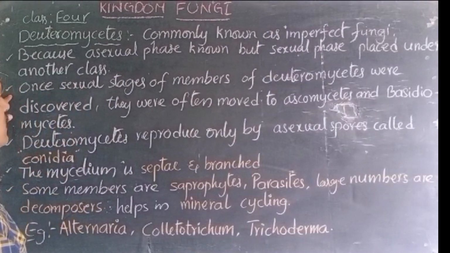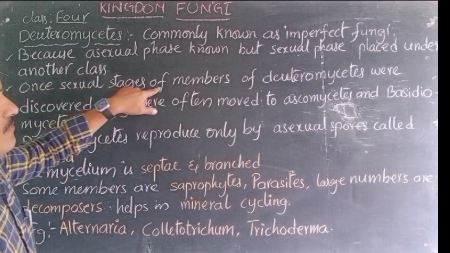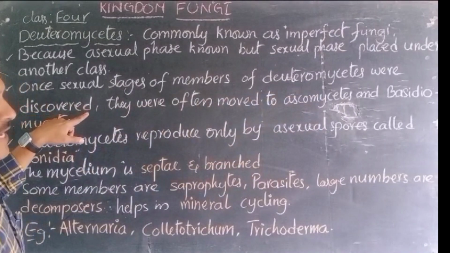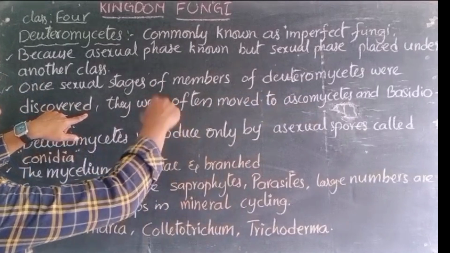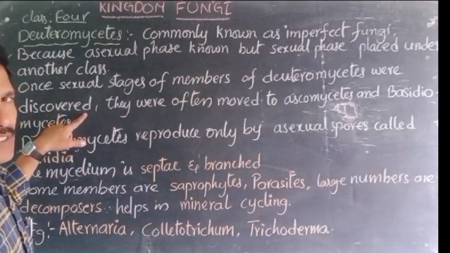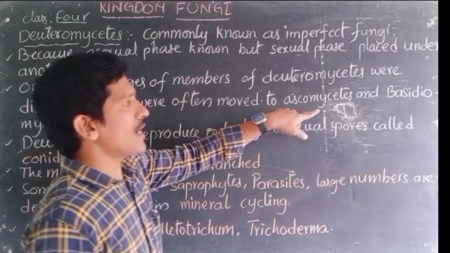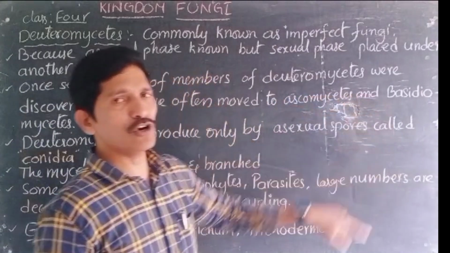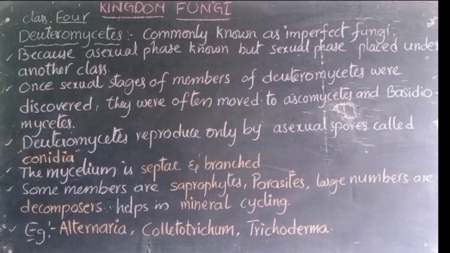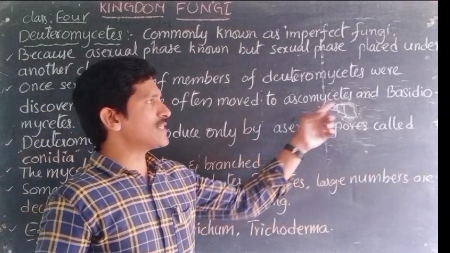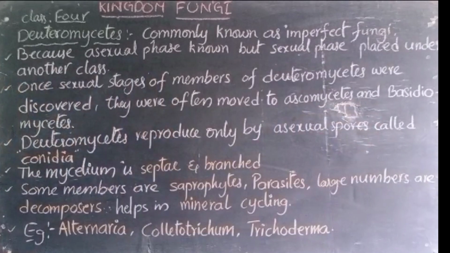Later, once the sexual stages of members of Deuteromycetes were discovered, they were moved into another class, often to Ascomycetes and Basidiomycetes, because of the nature of their process.